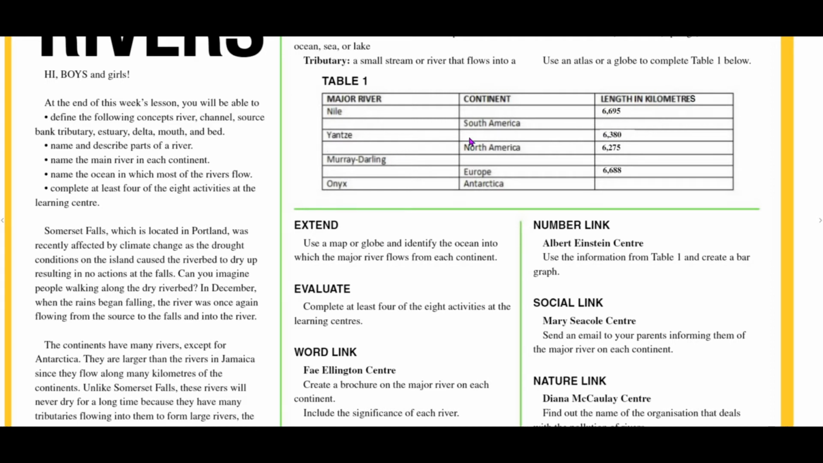Now, South America, what's the major river there and what's the length? Then we have the Yangtze. Where is that found? And that's 6,380 kilometers long. North America, what's the longest river there? And this should be 6,275 kilometers long. The Murray-Darling is a river. What continent can it be found on, and what's the length? Now, what river would we find on the continent of Europe, the longest river, right? And it should be about 6,688 kilometers long. Then we have the Onyx, and this is Antarctica, and how long should that be?